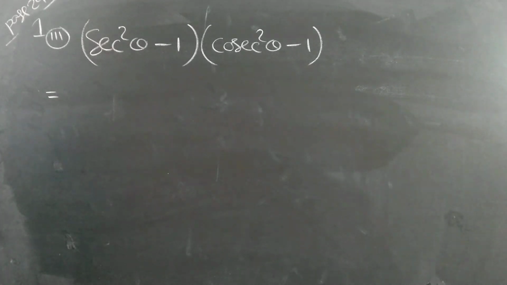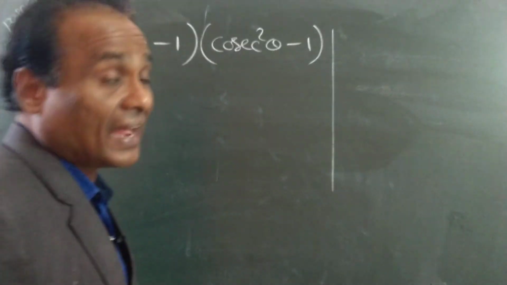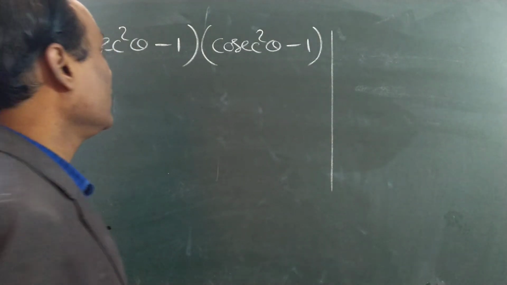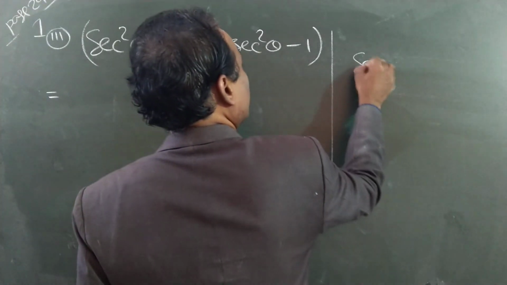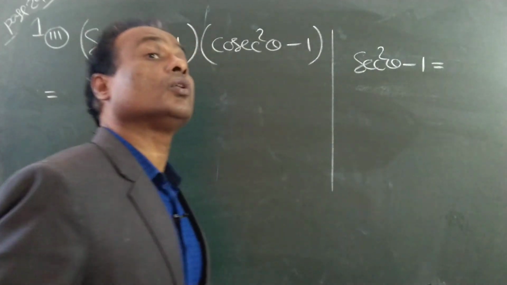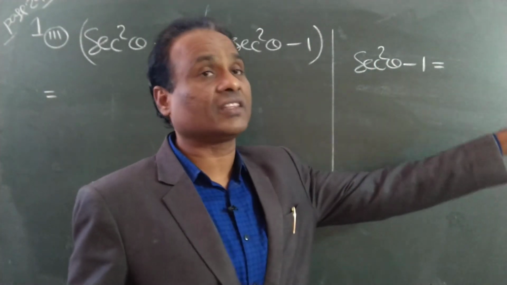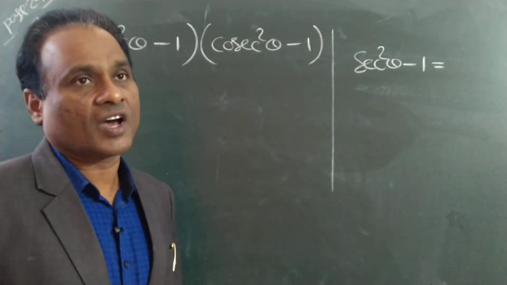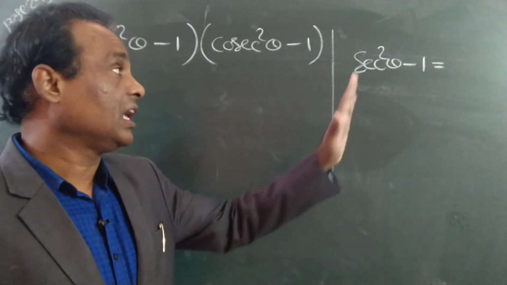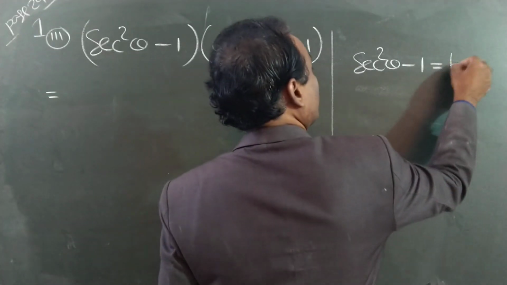See the second identity. Secant square theta minus tan square theta is equal to 1. I gave that formula. 1 this side minus 1, and minus tan square that side plus tan square.